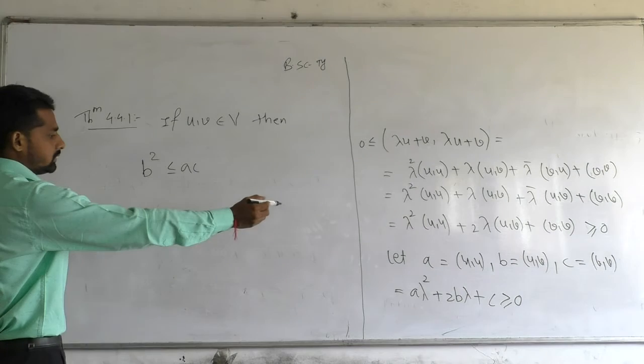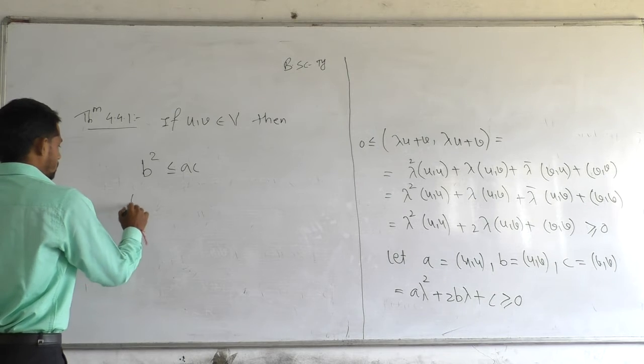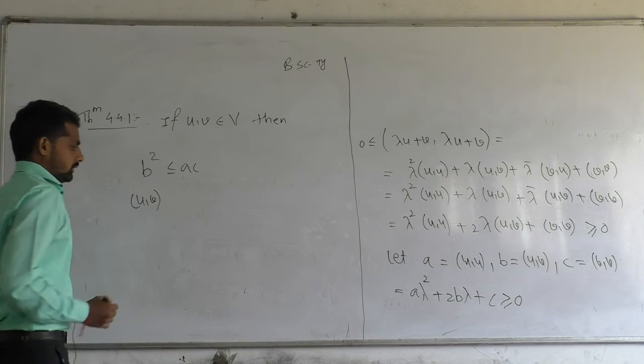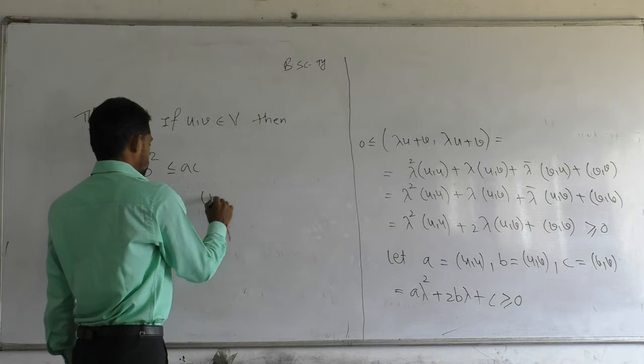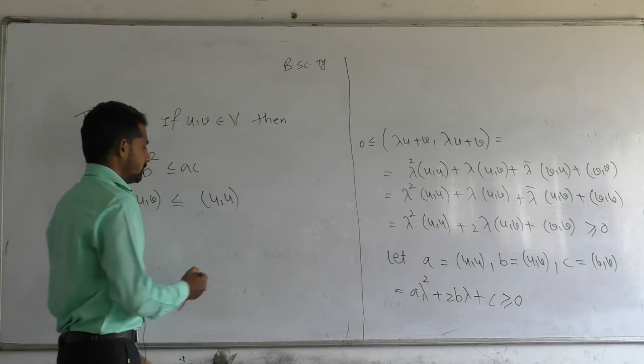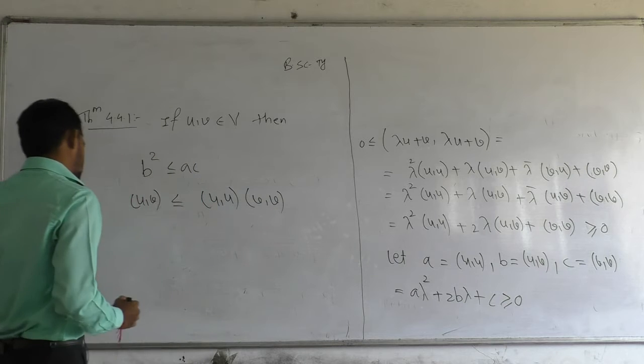Now b is what? Inner product of u comma v. a is what? Inner product of u with itself, and c is what? Inner product of v with itself.